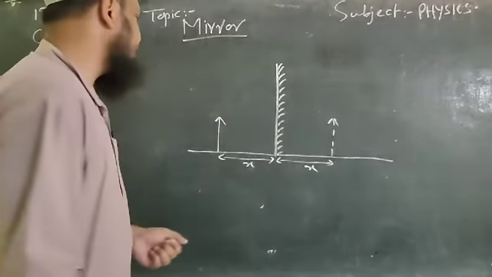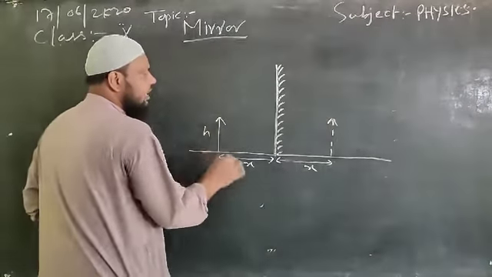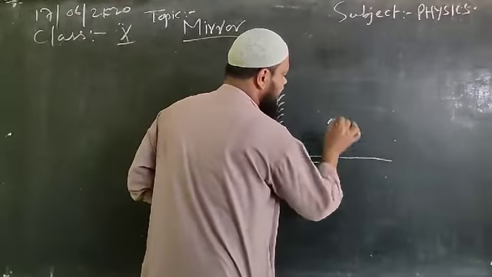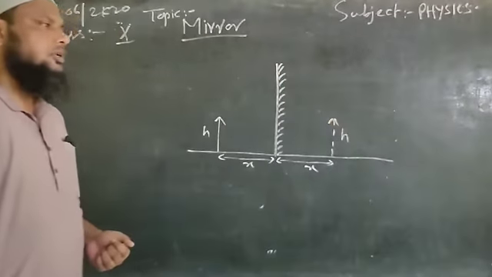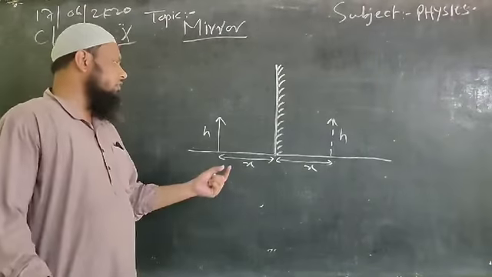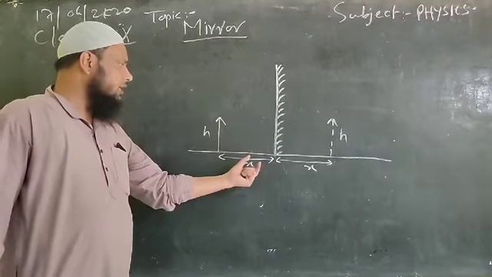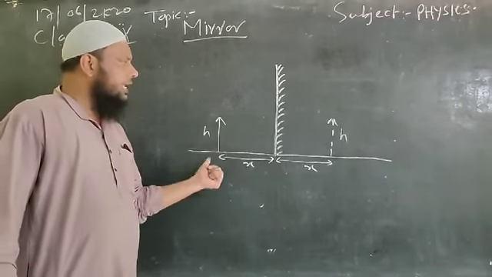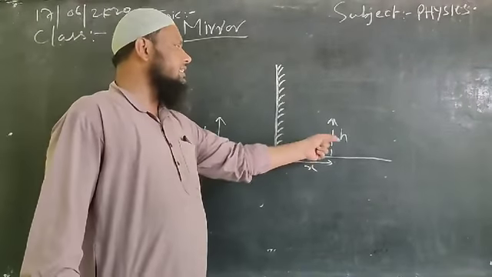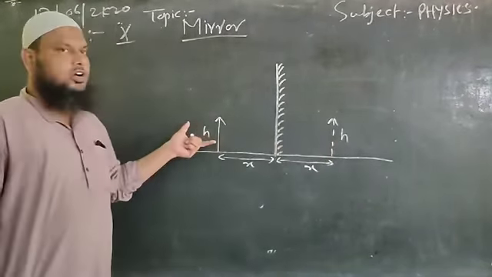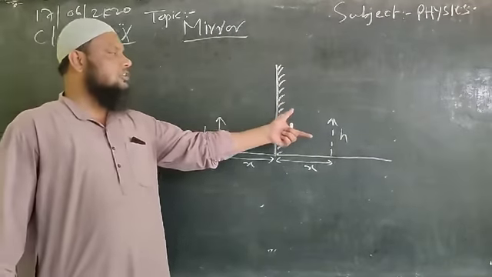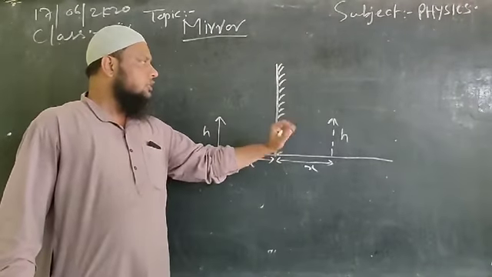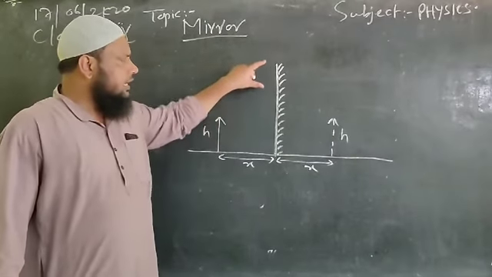And if the height of this object is h, the height of this image is also h. So in case of plane mirror, whatever is the distance of the object, we get the image at the same distance, and whatever is the size of the object, we get the same size of the image. So you have to keep this in your mind.